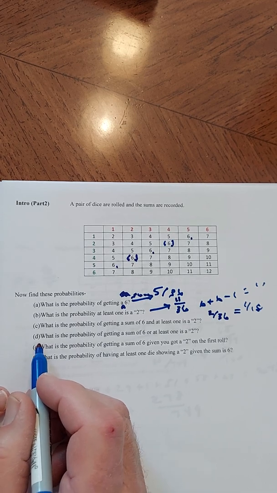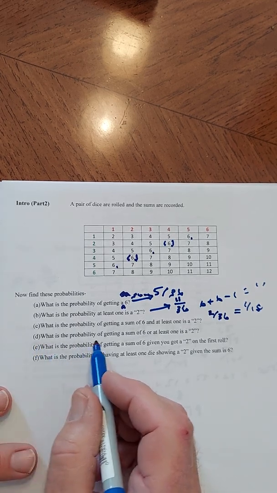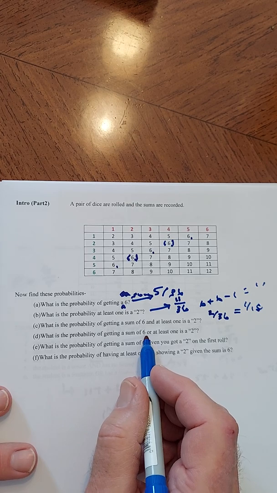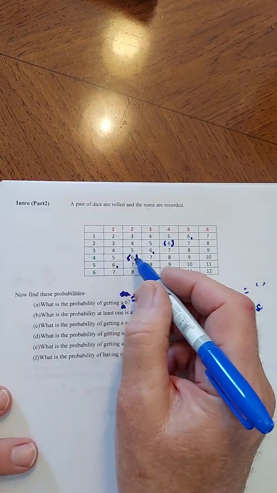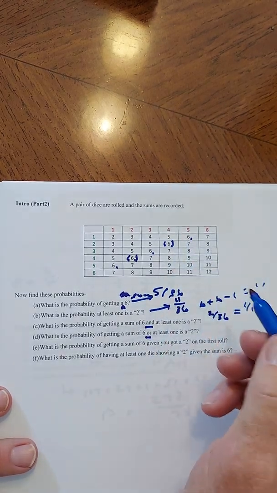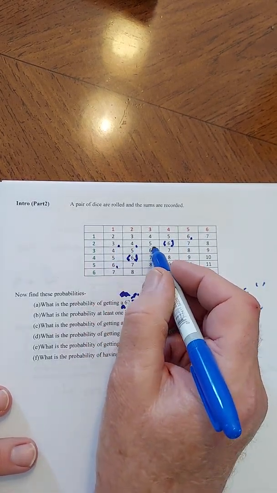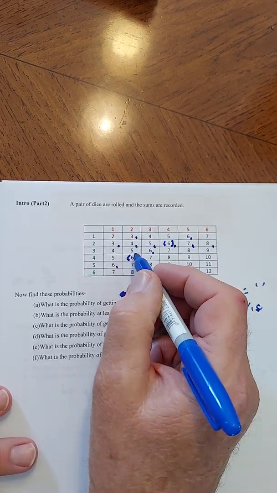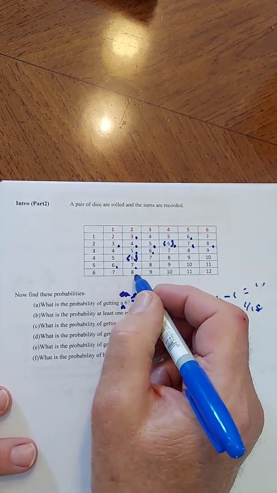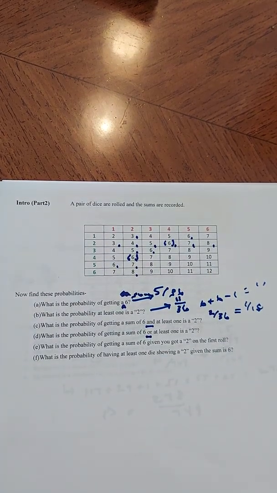Now, D says, what's the probability of getting a sum of 6 or at least one 2? I did and before. Now, if it's or, that means any one of these guys would work. I'm going to put dots in all of these. Some of them already have a dot. Any place where there's a dot, then it works.